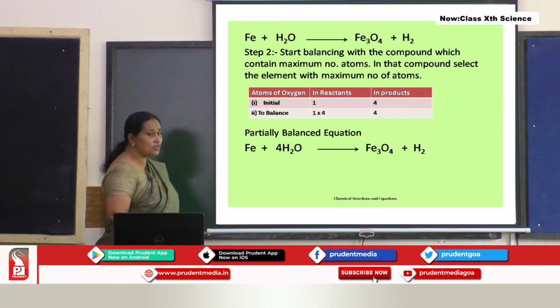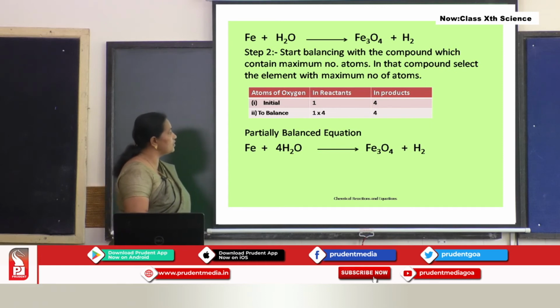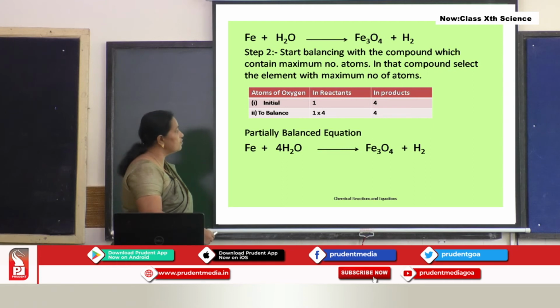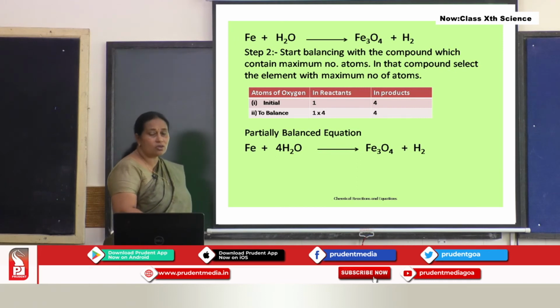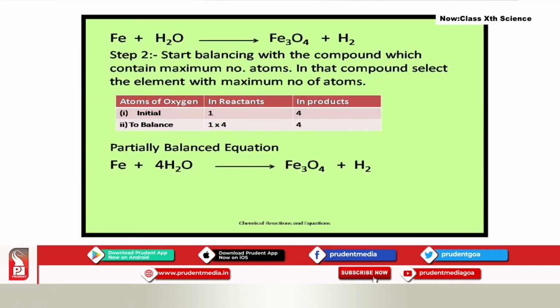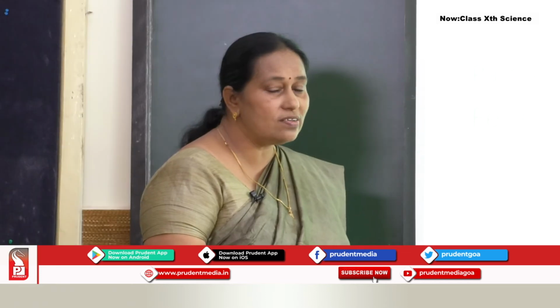Let us go to hydrogen later, we will come back. Here, oxygen: we have balanced oxygen, 4 1s are 4, here also 4. So, oxygen is balanced here. Now, it is a partially balanced equation, not fully. We have balanced only oxygen. So, the equation looks like this. Fe plus 4H2O gives Fe3O4 plus H2. There are 4 oxygen on the reactant side and there are 4 oxygen on the product side. I hope it is clear, students.